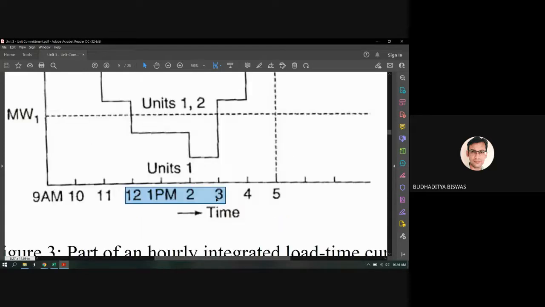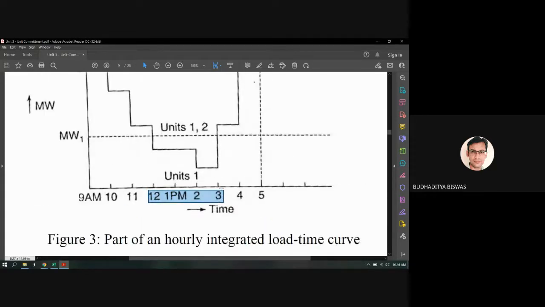So you see that after 3 p.m., as the load demand is more than megawatt 1 but less than megawatt 2, unit 2 should commit also. So that means 12 p.m. is the point where the unit is not committed, but after 3 p.m. unit 2 should commit.